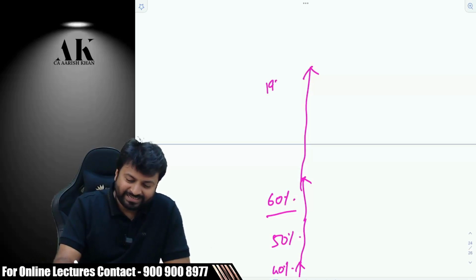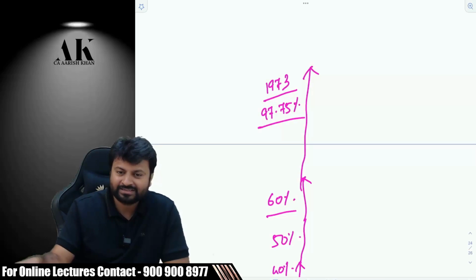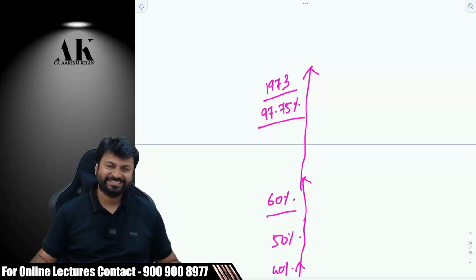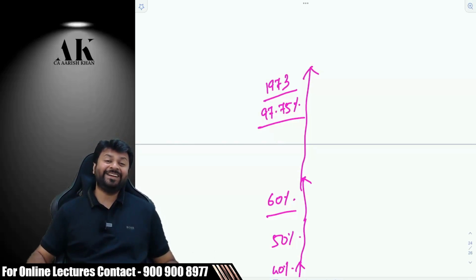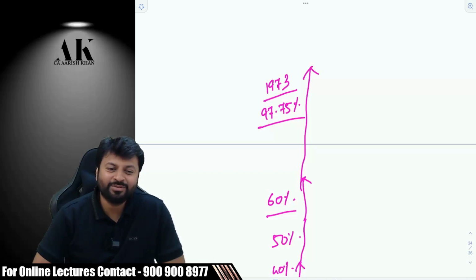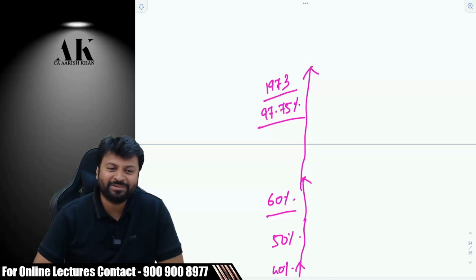It was in 1973. It was 97.75% income tax rate. Almost 98%. There is no motivation to come to the lecture and take a lecture. There is no motivation at your end also to listen to the lectures, right, if you have to pay 98% of your income as income tax.